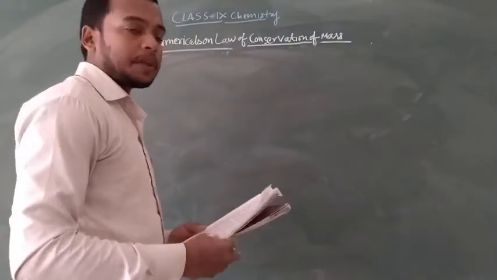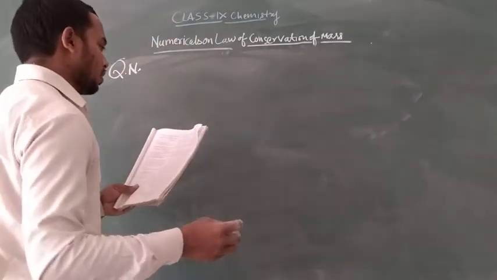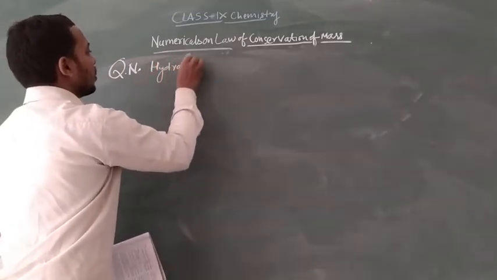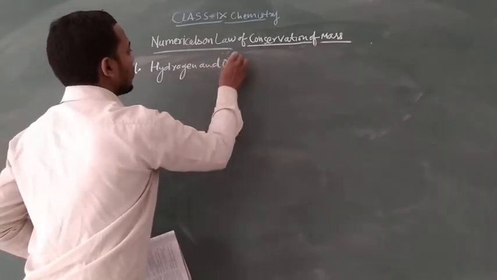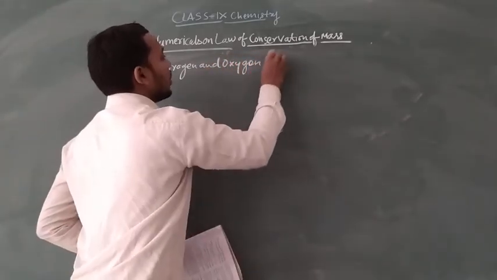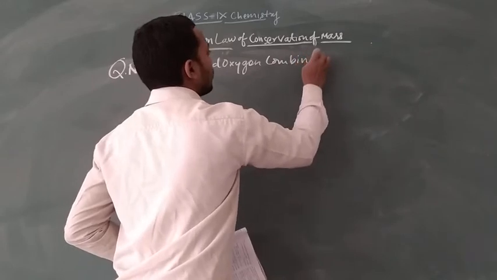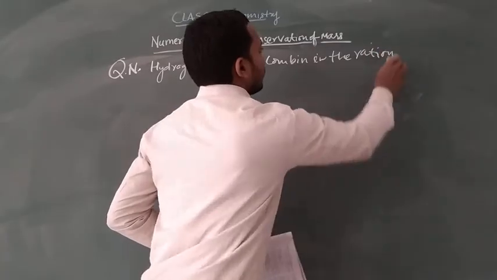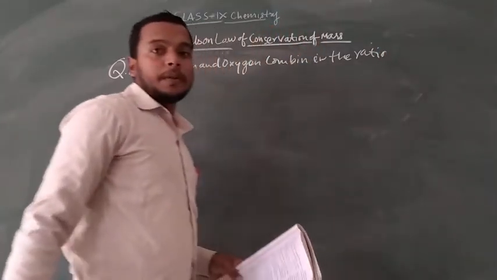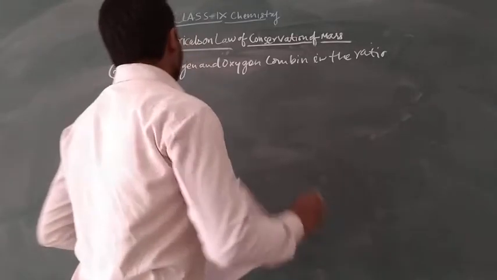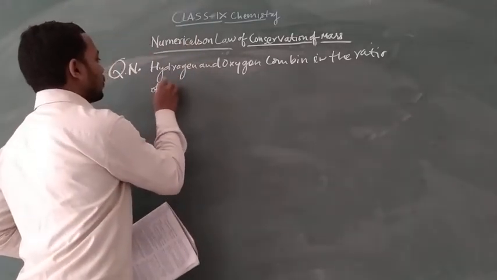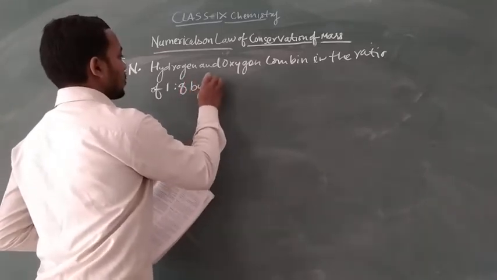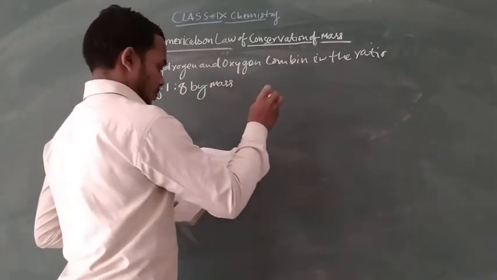Let's do another type of question: hydrogen and oxygen combine in the ratio of 1:8 by mass to form water.